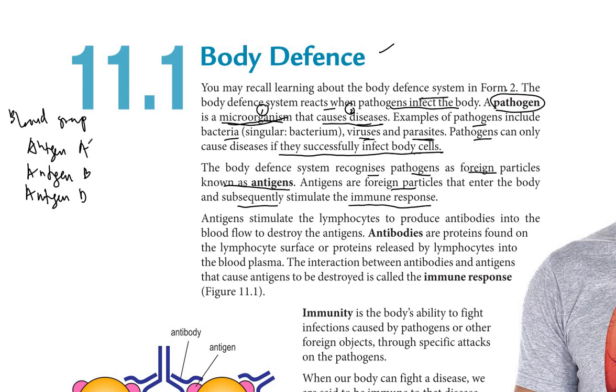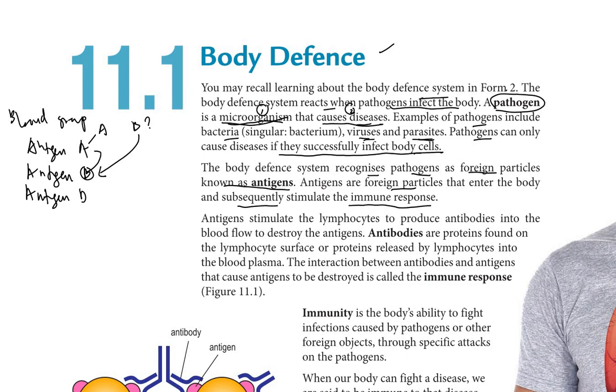So let's say we have blood group A, right? Blood group A cannot receive blood from blood group B. Why? Because B has antigen B. So antigen B is considered an antigen to people with blood group A, because the anti-B antibody will attack the antigen B. This can cause blood clotting, coagulation, and so on. So it will actually stimulate something, in this case, the immune response.